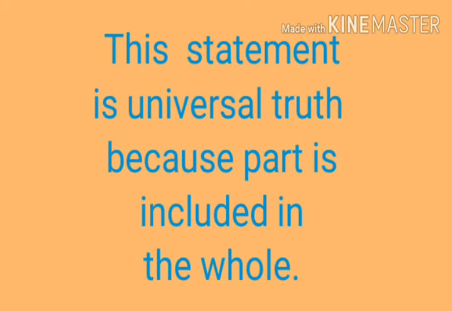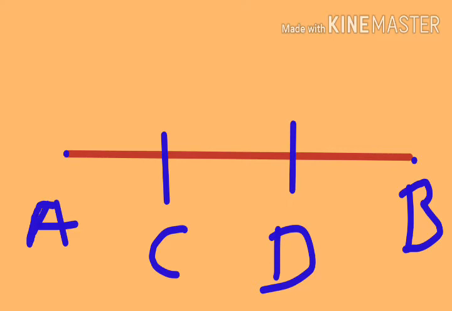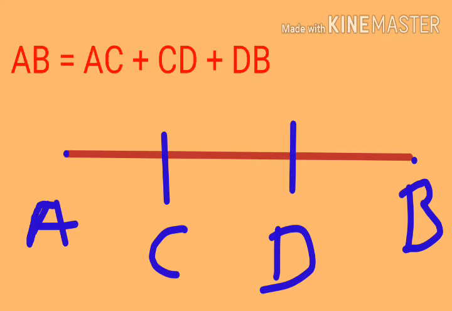To understand this, let us consider two cases. In the first case, in mathematics, consider the figure. AB is a line segment that equals AC plus CD plus DB.